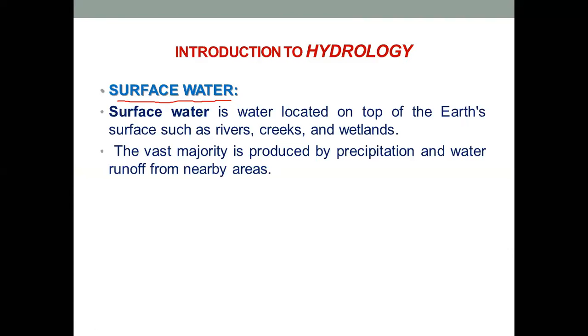Now the vast majority of the surface water, that is water present in the lakes and rivers and ocean, is due to the direct precipitation or direct rainfall which falls on those rivers and lakes, as well as the water which has run off in the form of streams from the nearby higher elevation to the lakes or the rivers which are at lower elevation. Now there are three major types of surface water.